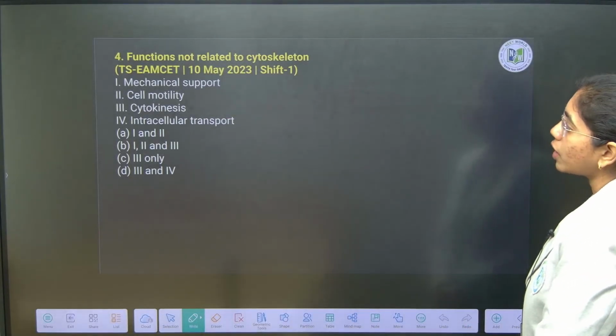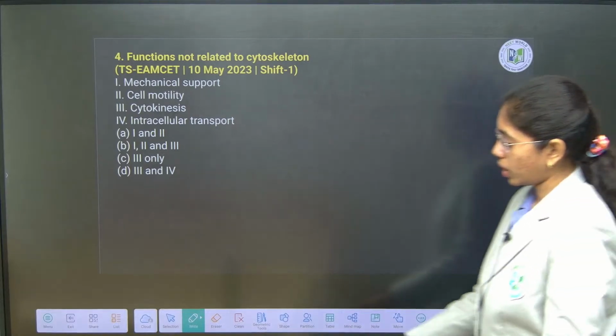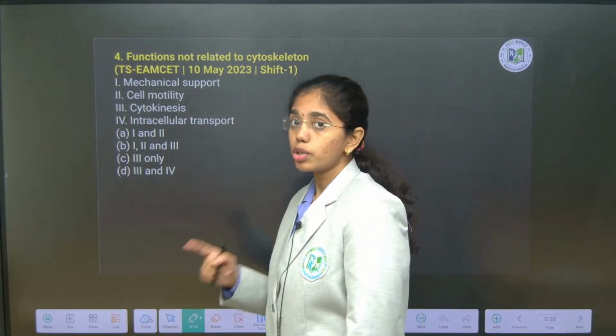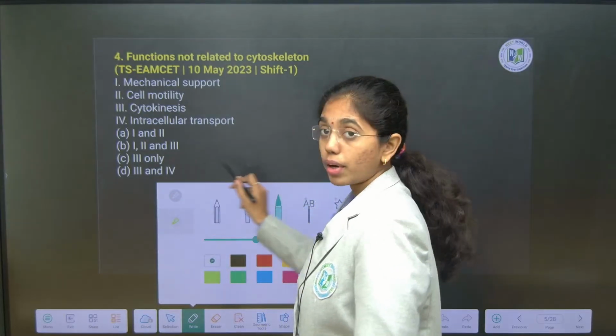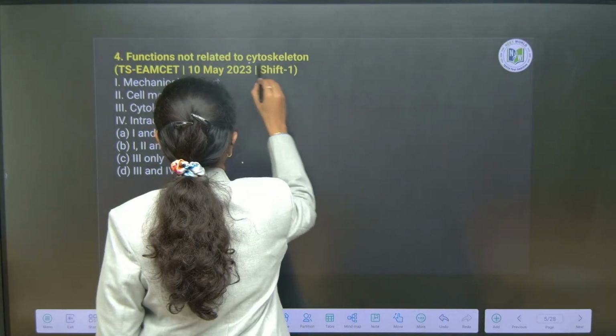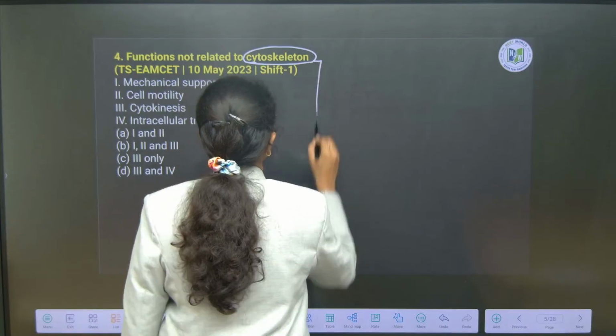Next. Here we go with functions which are not related to cytoskeleton. Before answering this question, you have to recall what all are included in the cytoskeleton. Cytoskeleton includes a proteinaceous network, which includes what?